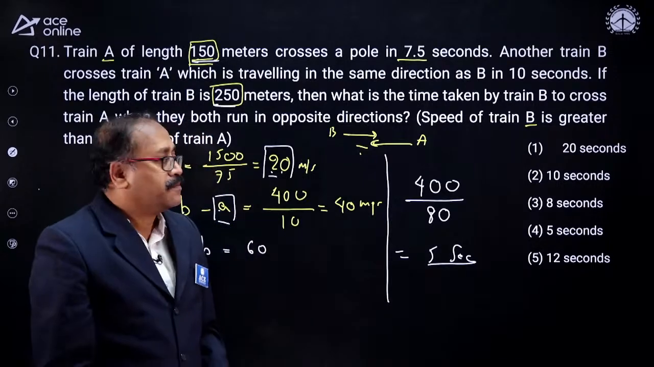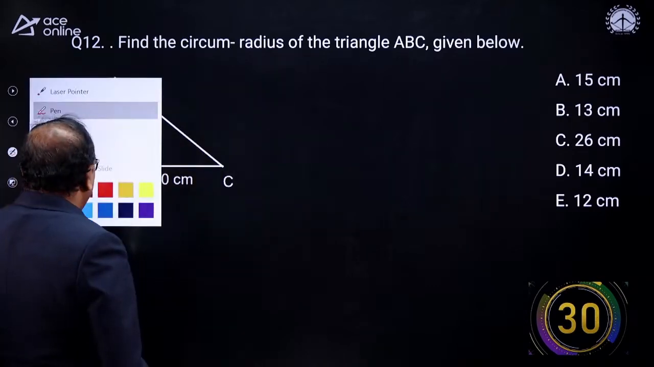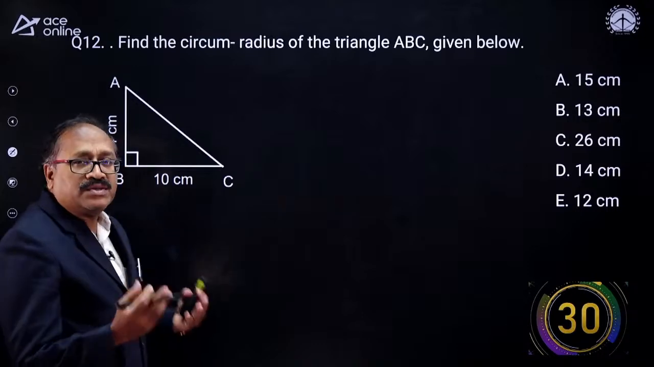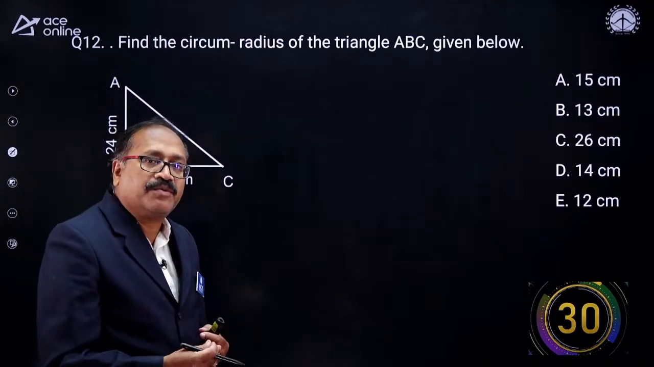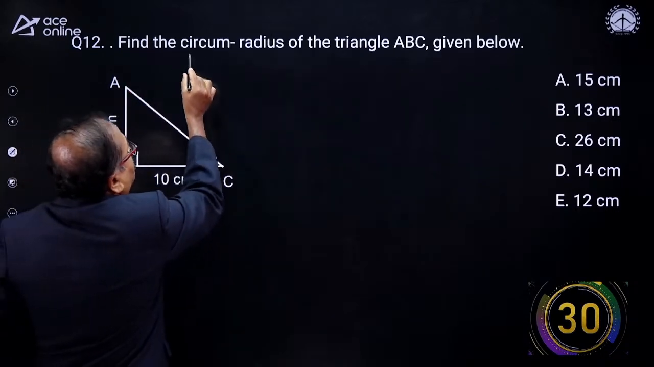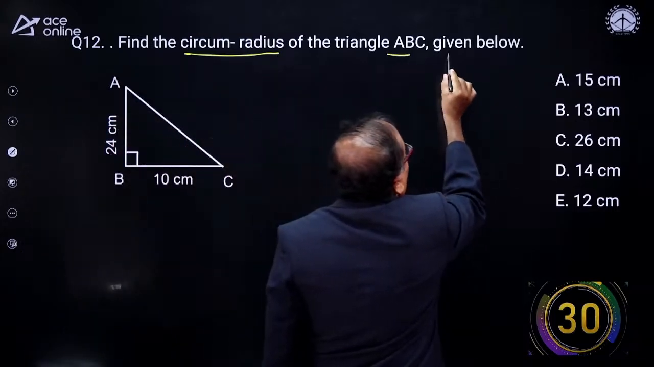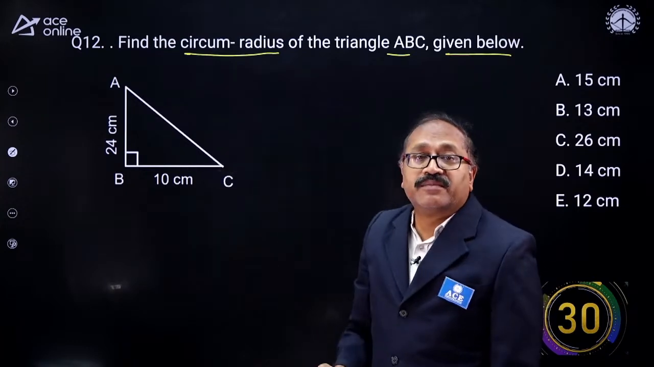Chaliye, next question. All the questions are from the previous paper. Honestly, whatever questions I picked up are all from the previous year questions. So here, find the circumradius of a triangle ABC given below. Of a triangle ABC, circumradius.